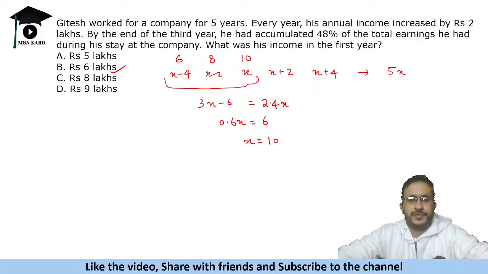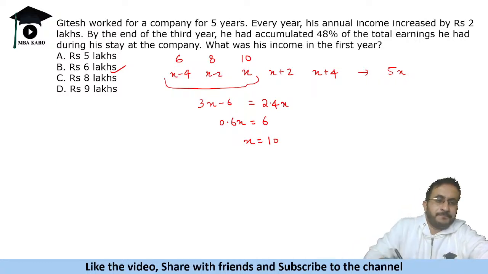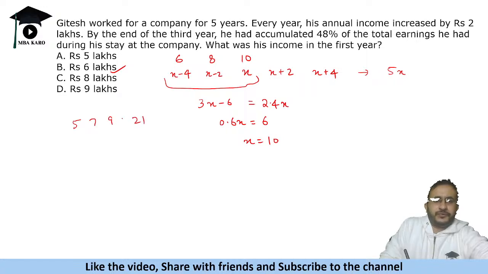Another way to solve this question is to use options. Okay, add 2, 2, 2 in all of them. So the second method, which by the way becomes simpler with options. So if you take option 5, 5, 7, 9, how much is that? 21, right? Now 21 does not look like 48.